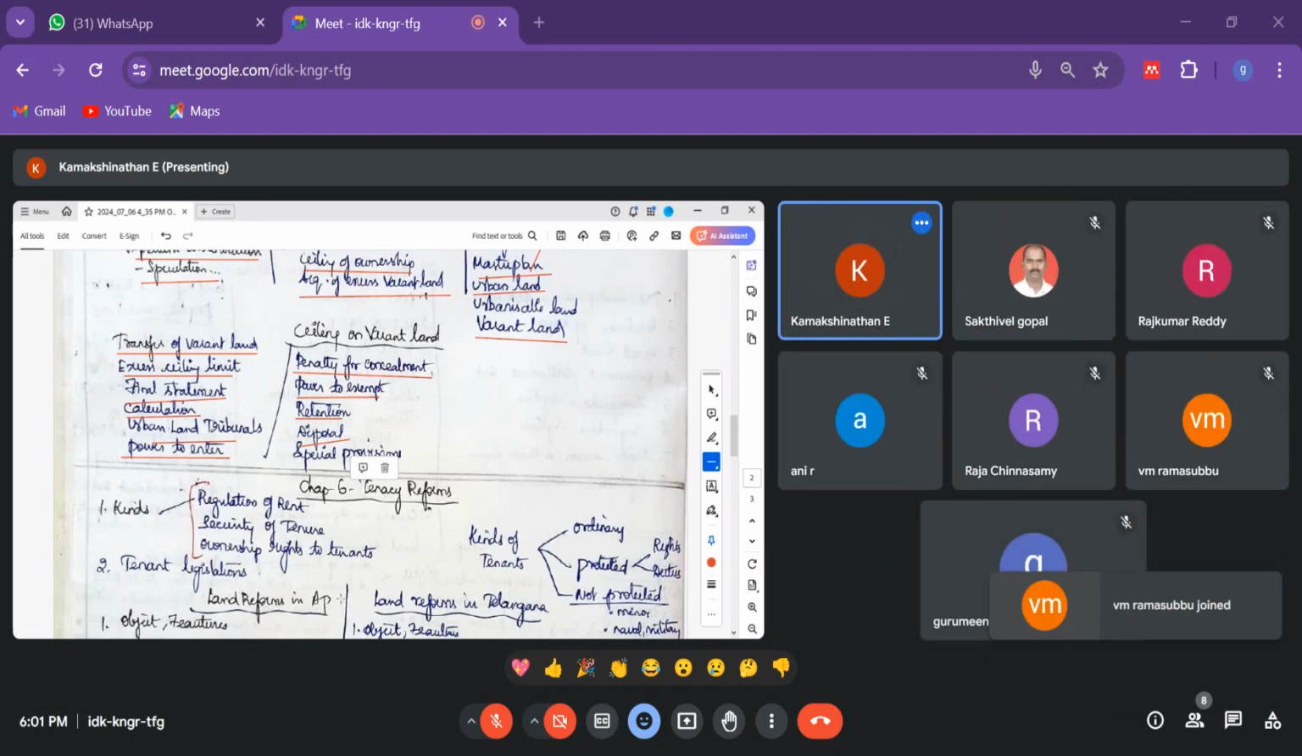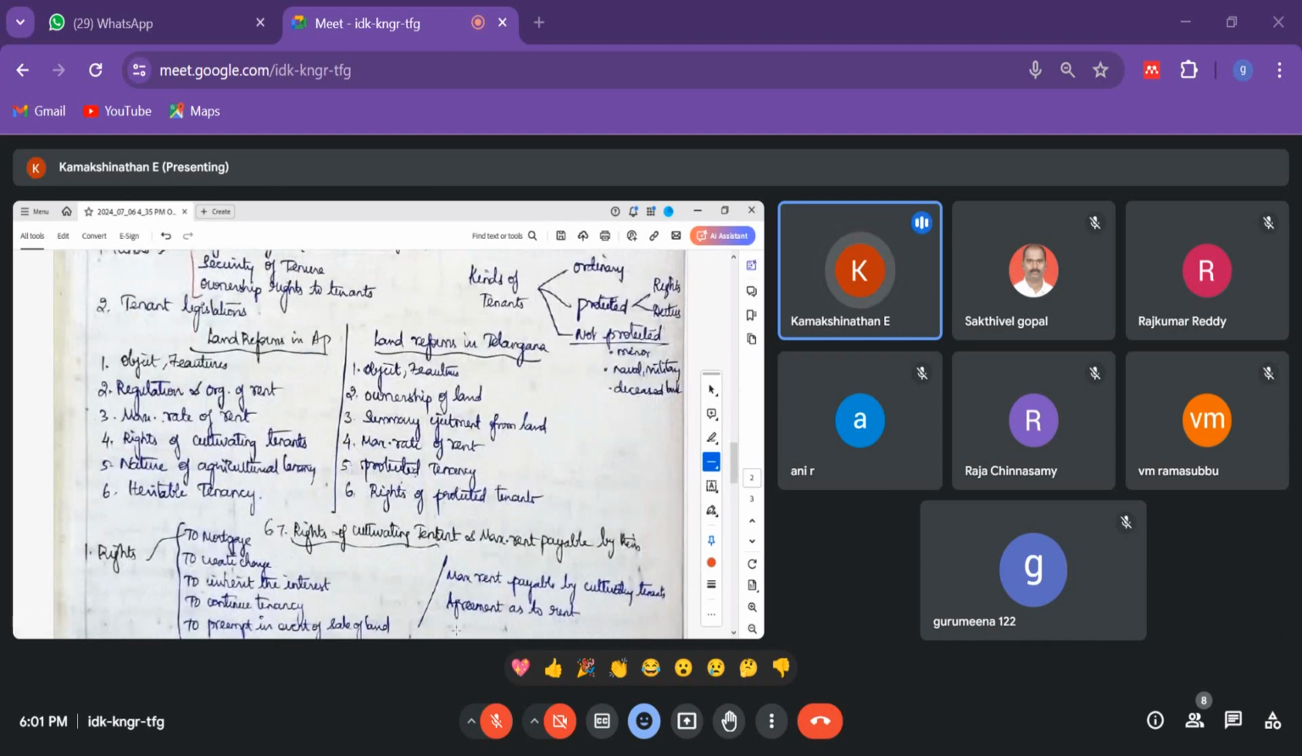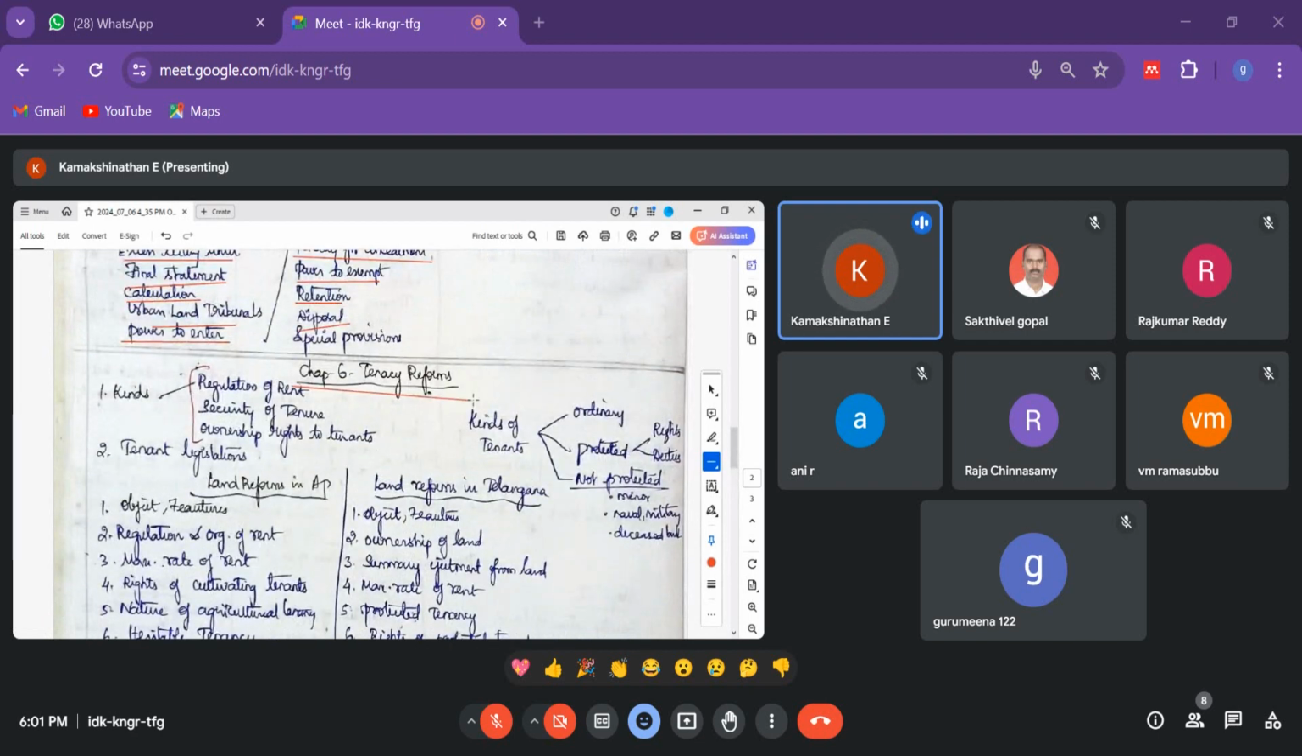Now let us go to the tenancy reforms, chapter 6, page number 121. Tenancy means tenants, nothing else. So there are two things: tenancy reforms is one, and there is something called the Rent Control Act. Rent Control Act, we will be using for urban land rent control. This one is fully for agriculture.